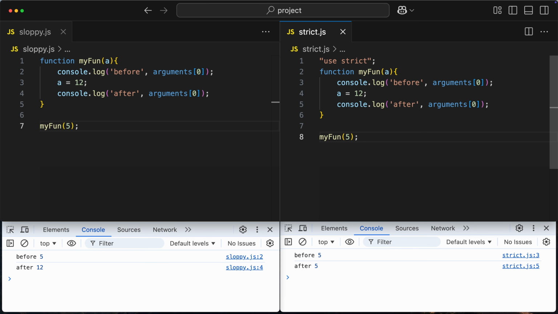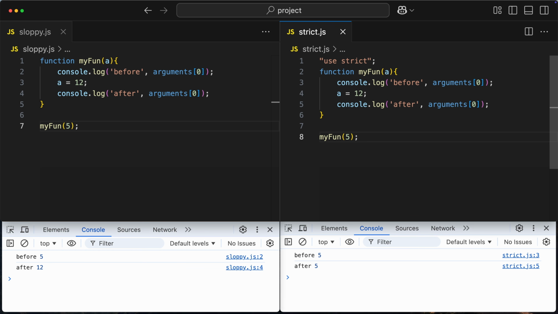Okay, now let's take a look at the next difference between regular JavaScript and strict mode. Each function has an array-like object called arguments, which stores the list of values passed to that function. In modern code, we mostly use the rest parameter for that purpose. But the funny thing is that in sloppy mode, if you change the value of the parameter inside the function, it will also change the value stored in arguments, so they are always synchronized.